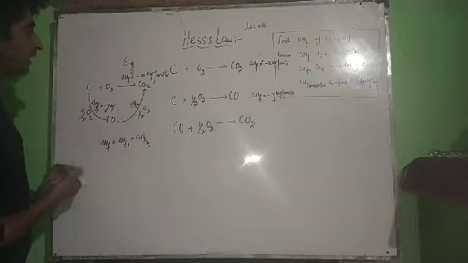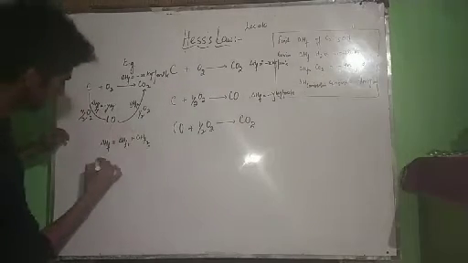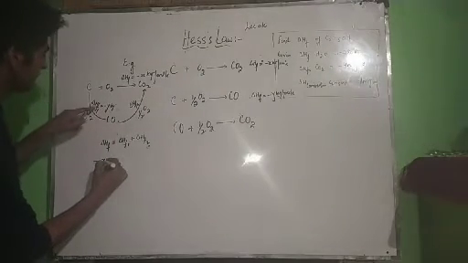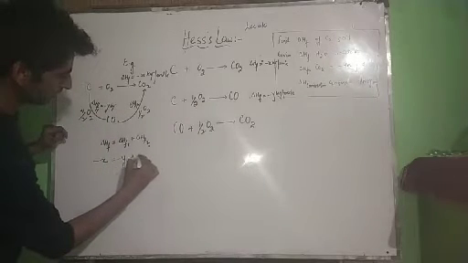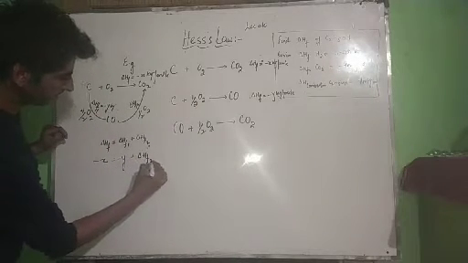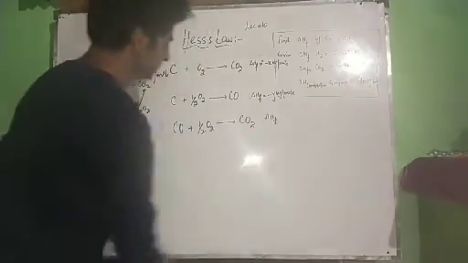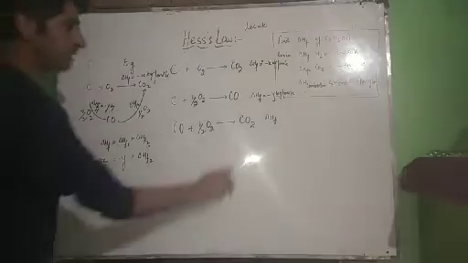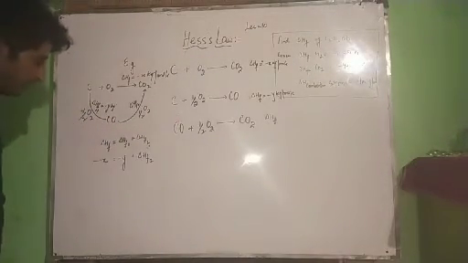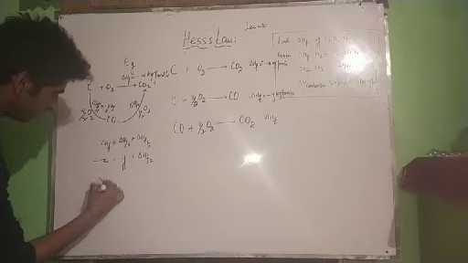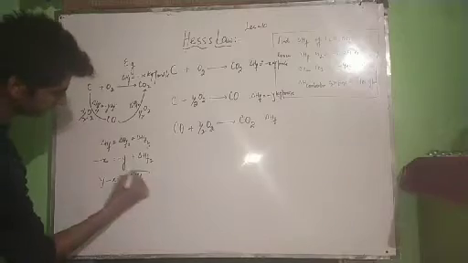Now what is our delta HF? It is given, this is minus X. What is delta HF1? It is minus Y. What is delta HF2? We have to determine it. That means we are going to determine this delta HF of formation of carbon dioxide from carbon monoxide by these steps. Now take this Y to this side, and we get Y minus X is equal to delta HF2.